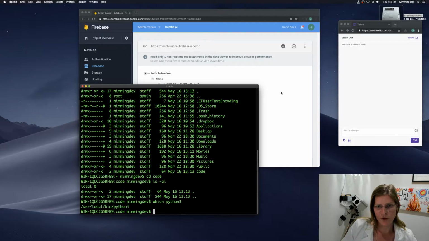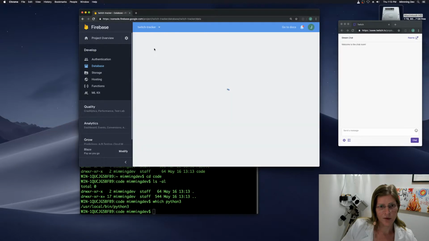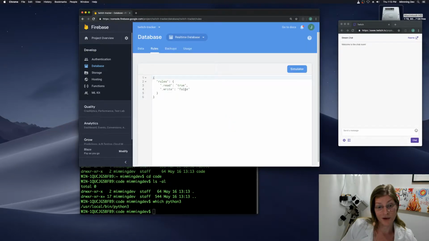The first thing is, we want to get all that data out. Rules allow public read, so if you wanted to read this data, you can. Write is restricted to only admin, and there are no more clients, no more administrators, but I can still read it.